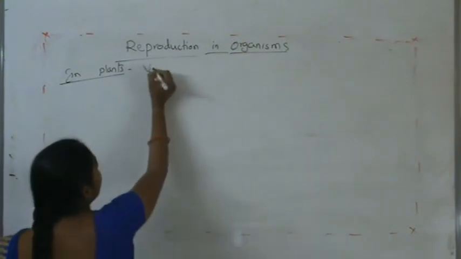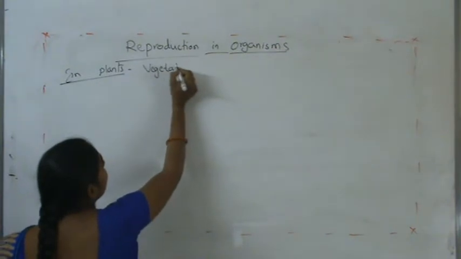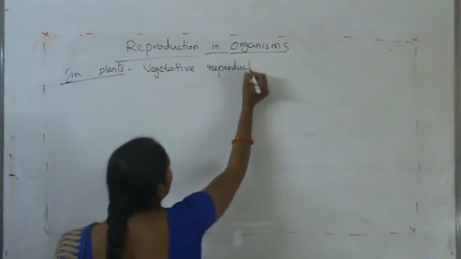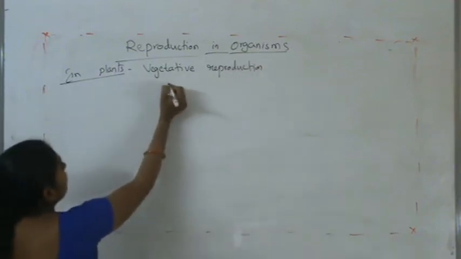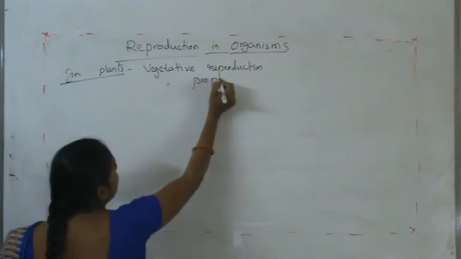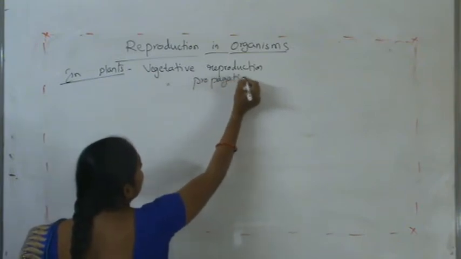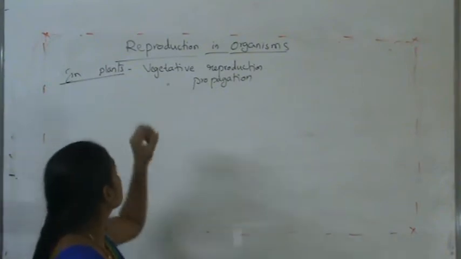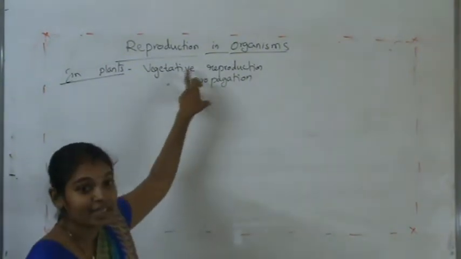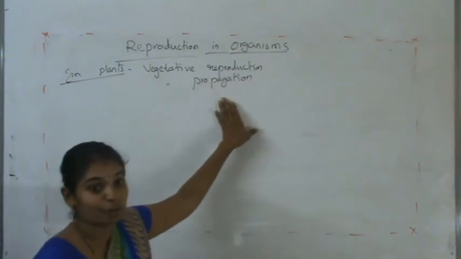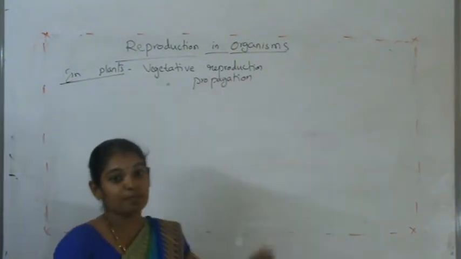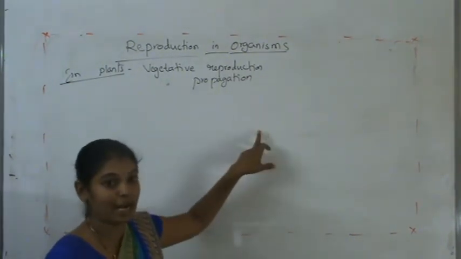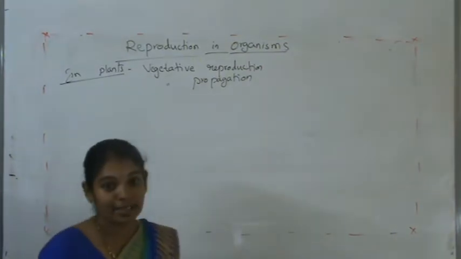So what is vegetative reproduction or vegetative propagation? It means that in this type of asexual reproduction, the vegetative parts of the plant, the somatic cells, are used.